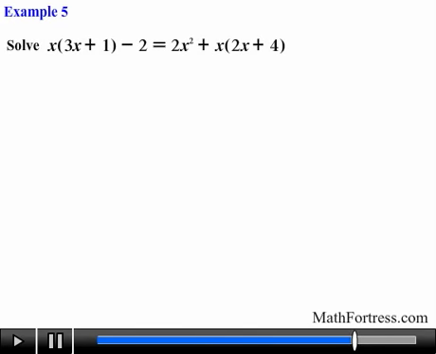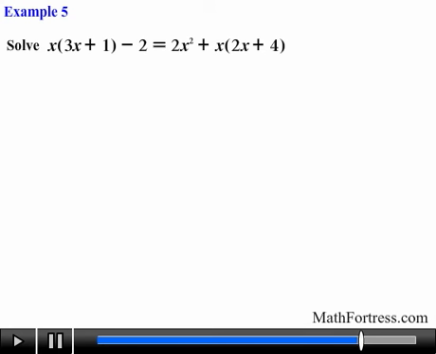Alright, let's go over the final example. Solve the equation x times the quantity 3x plus 1 minus 2 equals 2x squared plus x times the quantity 2x plus 4. Alright, this problem seems extremely complicated. It's not really that bad.